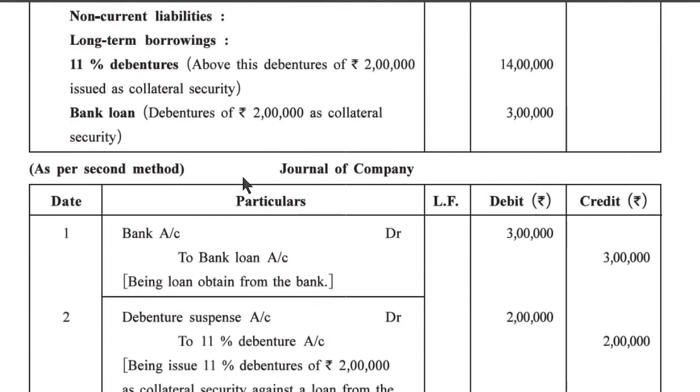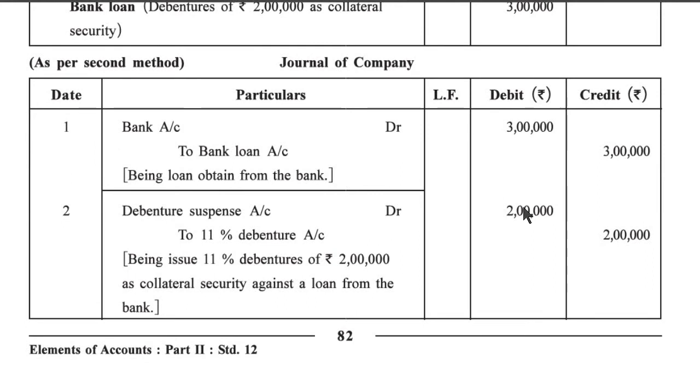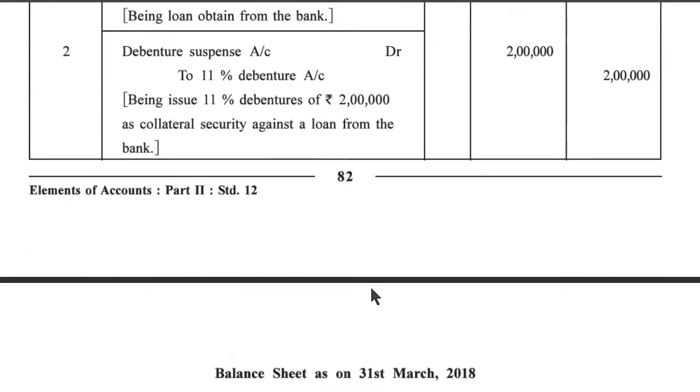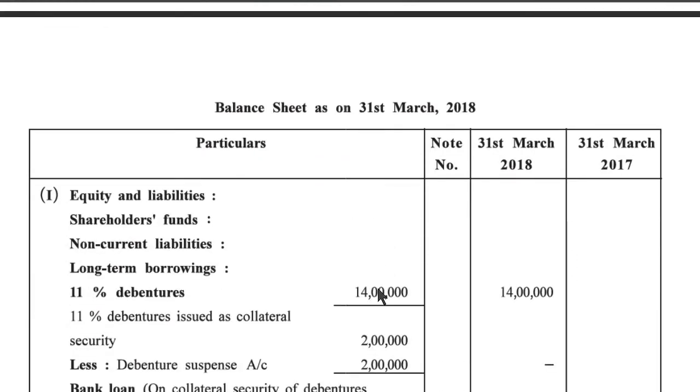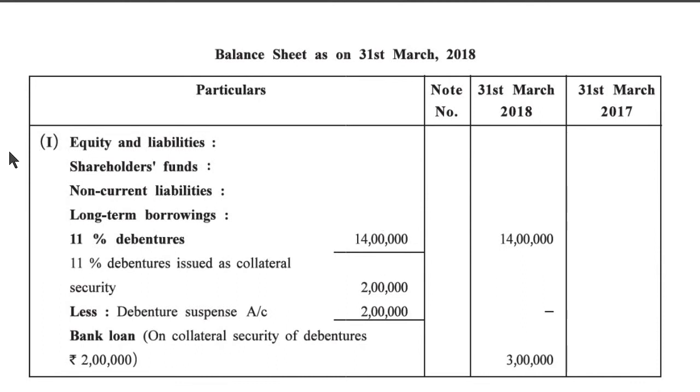As per the second method, journal of the company: bank account debit 3 lakh to bank loan account 3 lakh, being loan obtained from the bank. Debenture suspense account debit 2 lakh to 11% debenture account 2 lakh, being issue of 11% debentures of rupees 2 lakh as a collateral security against a loan from the bank. Balance sheet on 31st March 2018 as per the second method: equity and liabilities, shareholders' funds, non-current liabilities, long-term borrowings, 11% debentures 14 lakh.